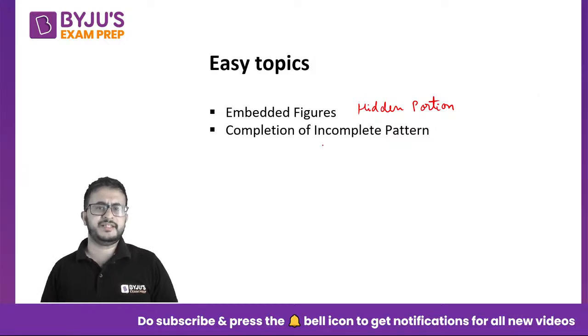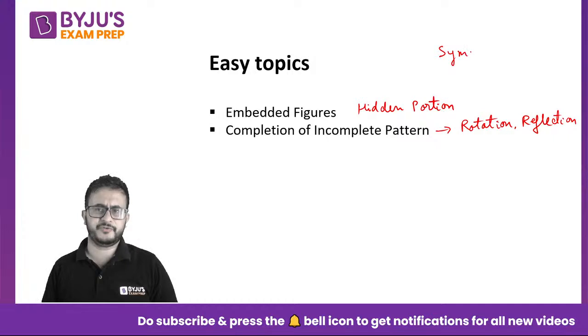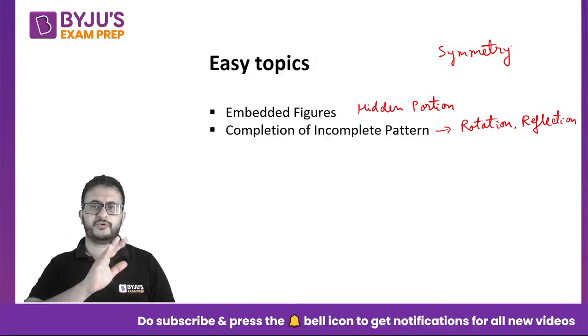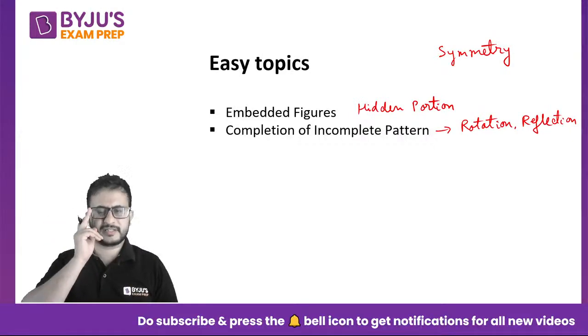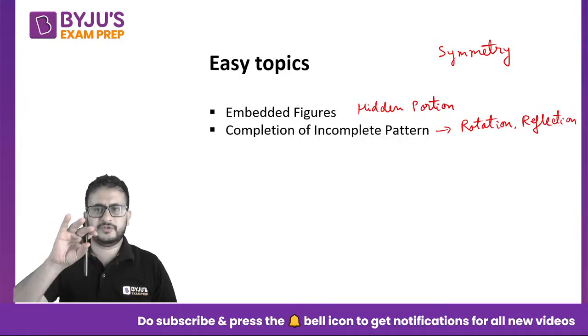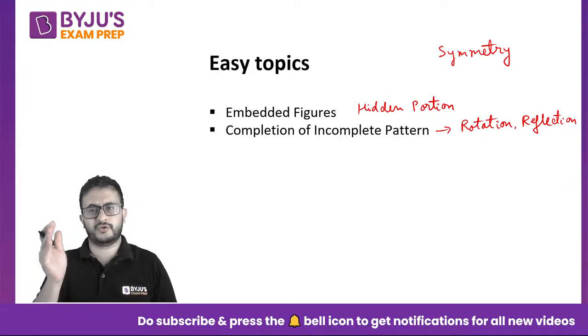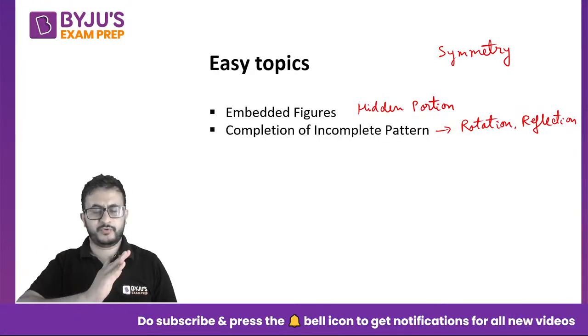Okay. So again, these things involve your rotation, reflection, etc. Right. So you should be thorough with the symmetry of images. So basically it requires your visual skills, how good you can find the symmetry between images. Okay, how easily can you rotate them in your head? You do not need to draw every time, right? Can you imagine, visualize in your brain that how is the image rotating, etc.